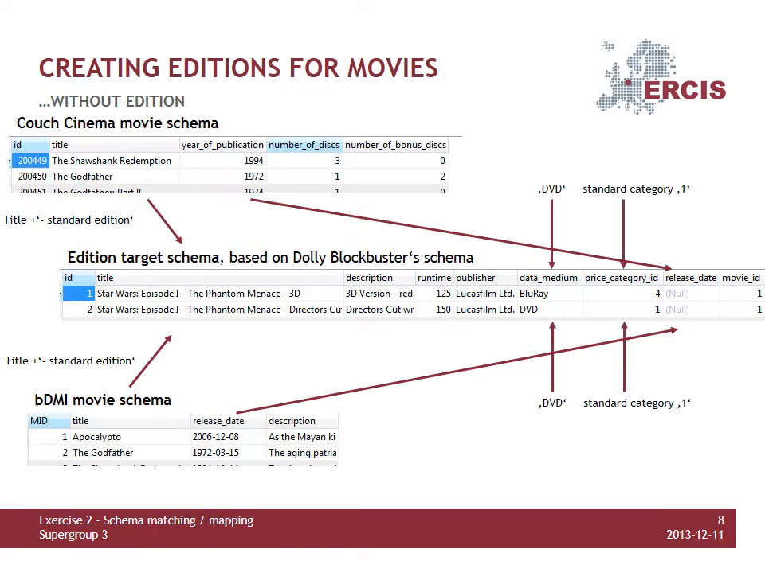Couch Cinema only has DVDs in their repertoire, and BDMI has no physical copies of movies and does therefore not specify the medium type. That's why we set the data medium of those movies to DVD by default, since it can be assumed that there is a DVD edition of every movie. Also, we set the price category to the standard DVD rate for all newly created editions. We chose this approach and assumptions because, otherwise, a manual entry of the data would be unavoidable. We thought it makes more sense to import everything and then enrich the data step by step through the employees.